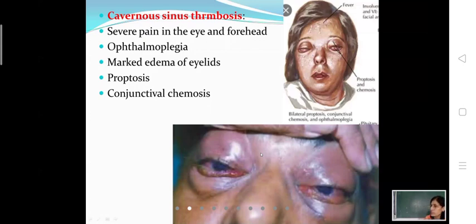So this is an emergency condition. This is an emergency situation and it is treated by way of a lot of symptomatic treatment and also by heavy doses of antibiotics.